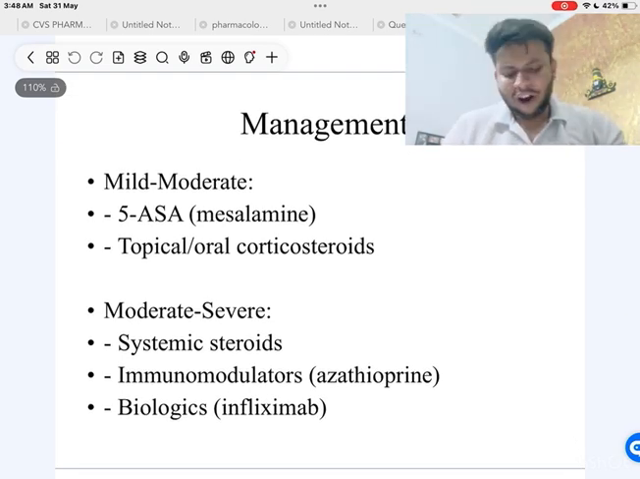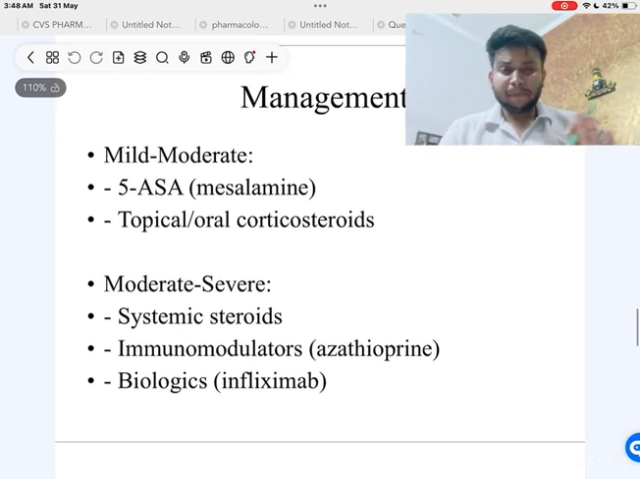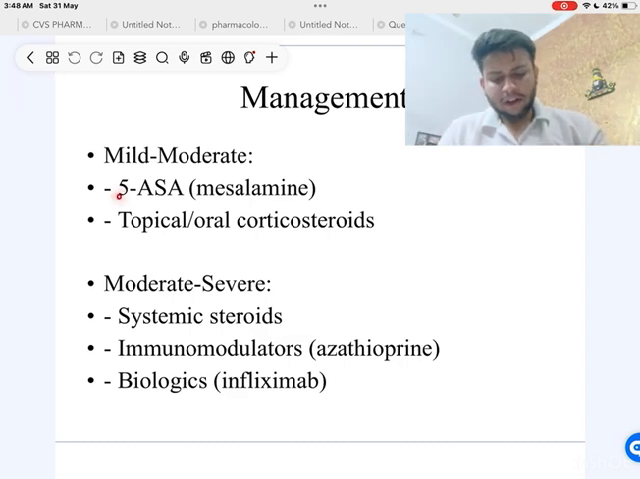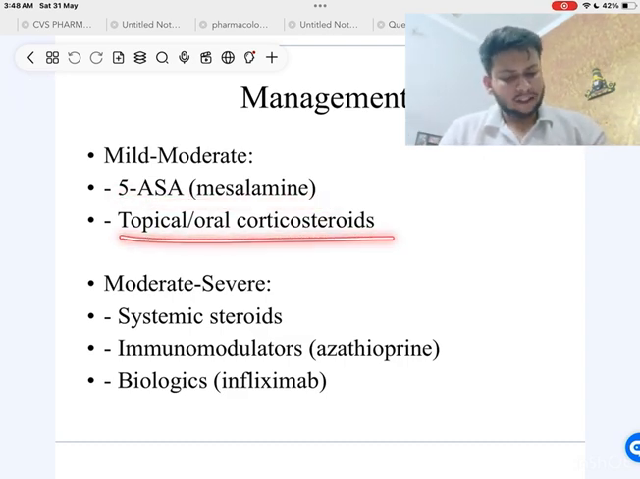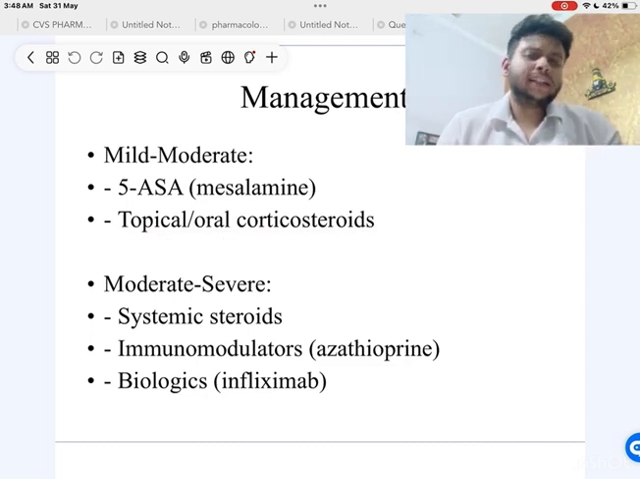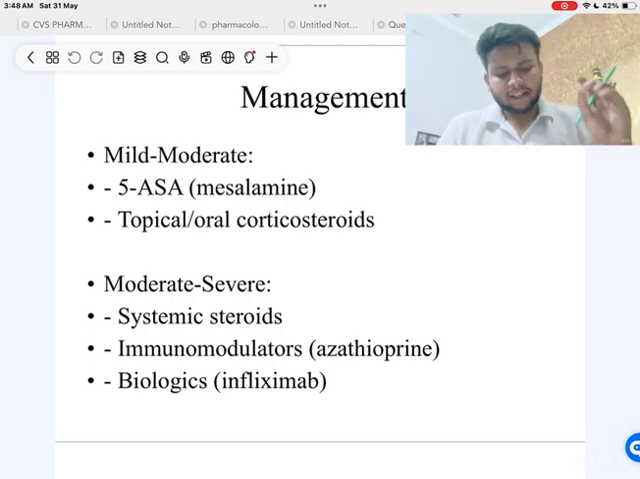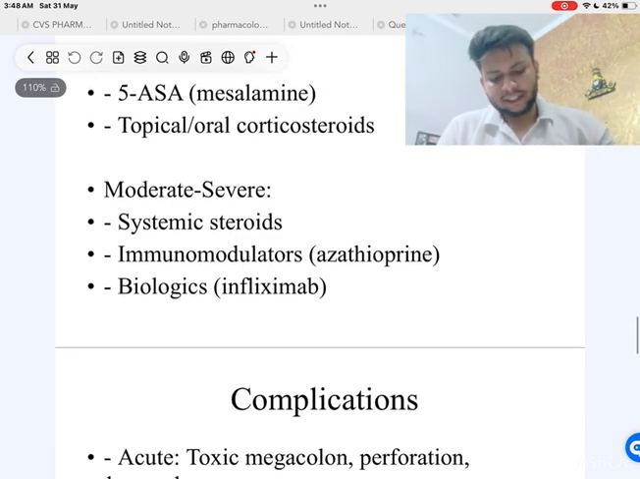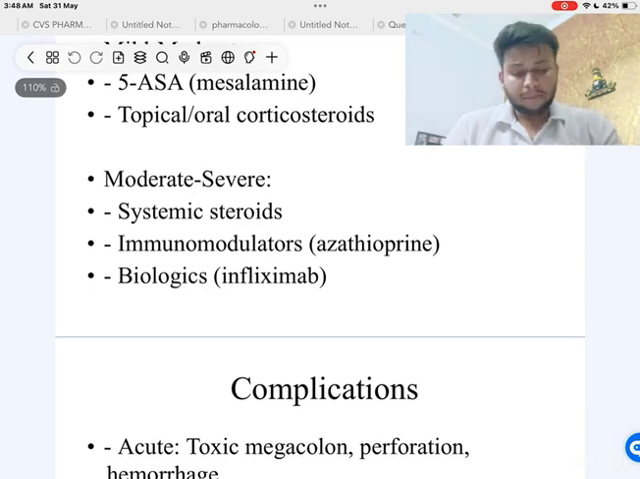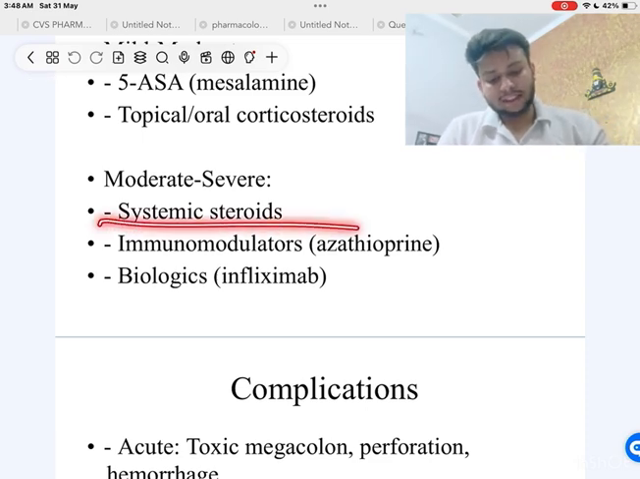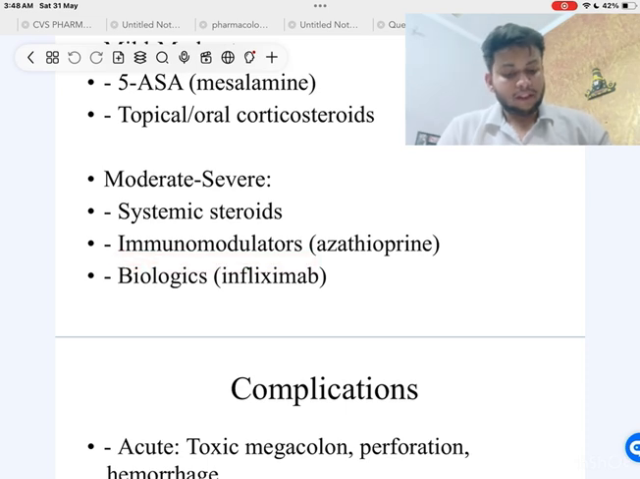So management, how can we treat it? If it is mild to moderate, we can give 5-ASA, mesalamine. We can use topical or oral corticosteroids, because we can reach up to the rectal opening and apply topical corticosteroids. But if it is moderate to severe, we have to go for systemic steroids, and for immunomodulators, an example being azathioprine. We can also go for biologics.